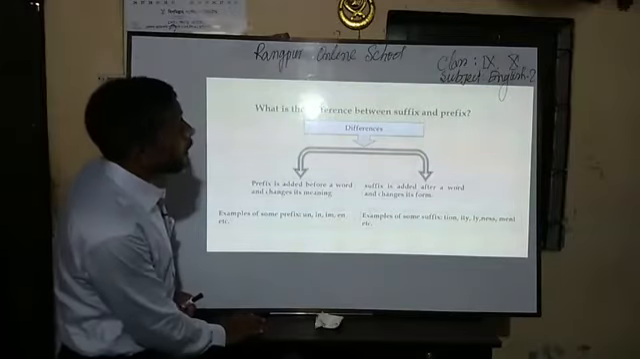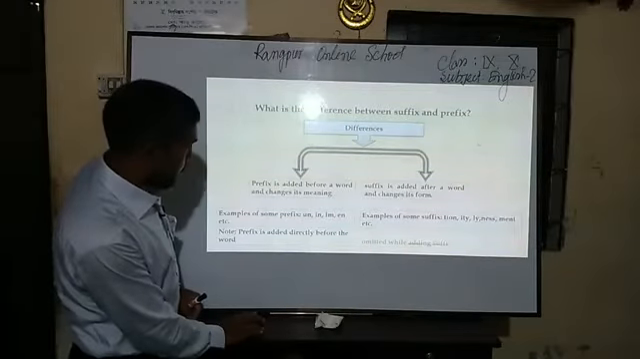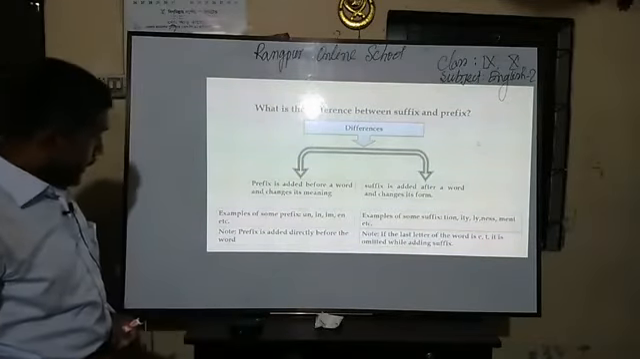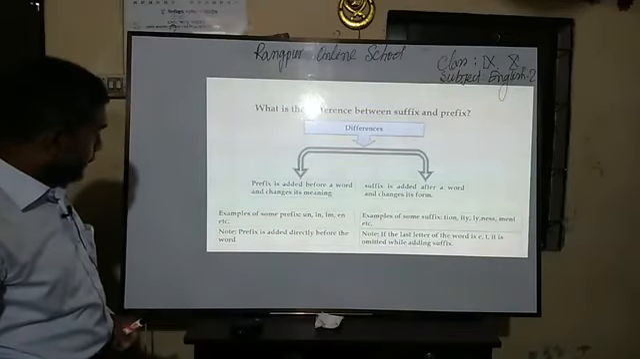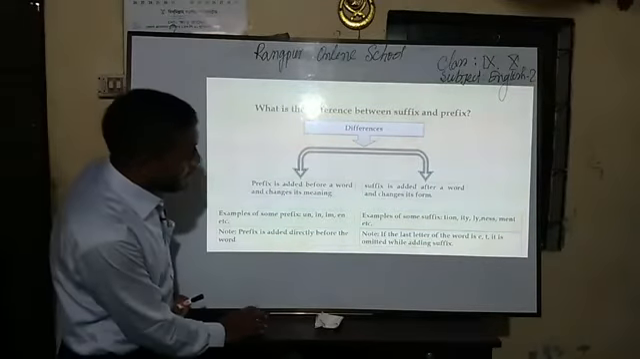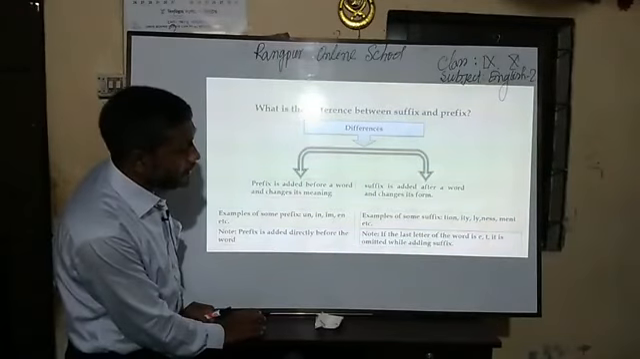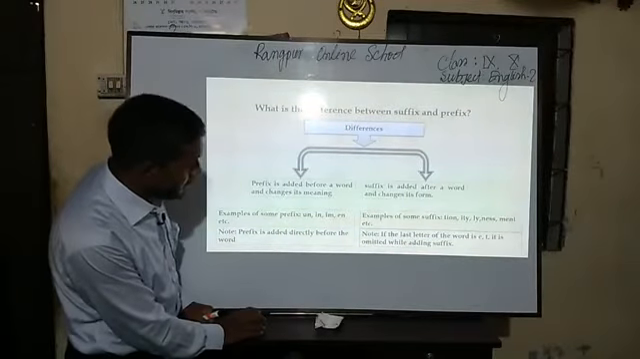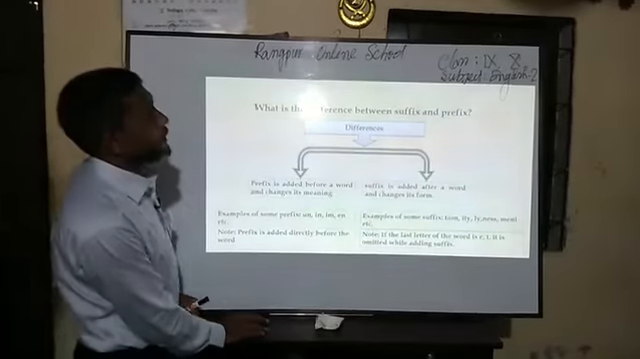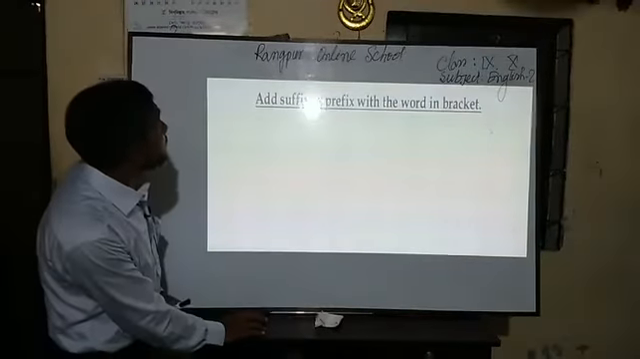So this, I told you, is not very important for me. A prefix is added directly before the word, and if the last letter of the word is e, it is omitted while adding suffixes. So these are the differences.